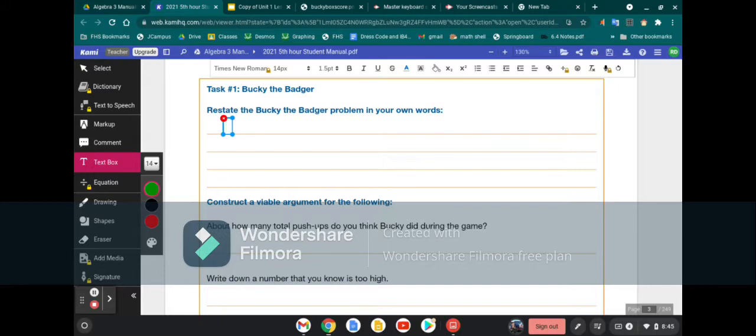Now, they told us at the end that they had scored 83 points. So when we restate the problem, we're trying to say, what are we trying to figure out? We are trying to figure out how many push-ups did Bucky do by the end of the game.